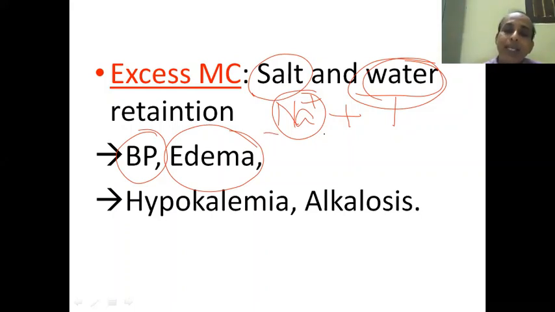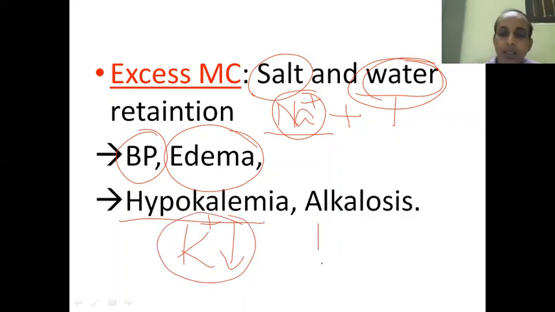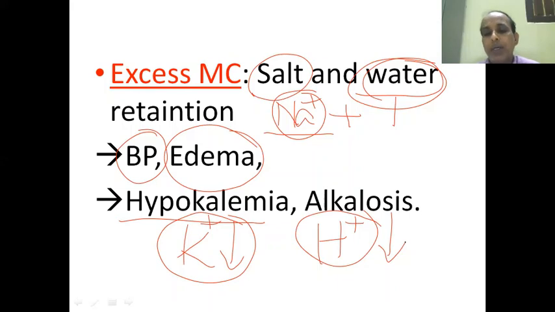And whenever excess salt is absorbed, that is sodium is absorbed, potassium is lost. So there will be hypokalemia. When potassium is lost in excess, hydrogen comes to the rescue, and that is also lost. So there is loss of hydrogen ion, and it leads to alkalosis.